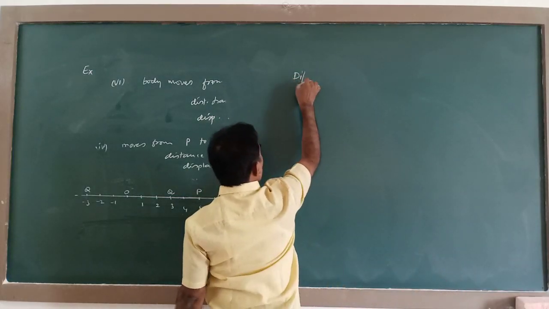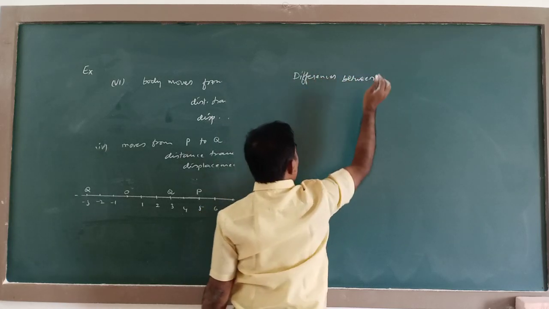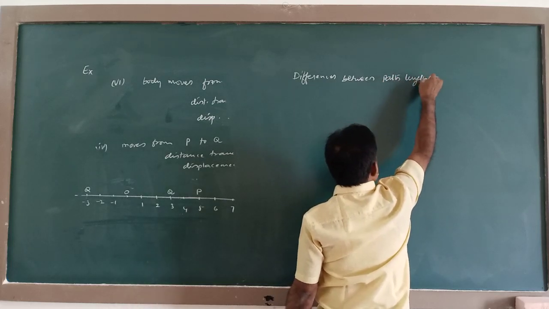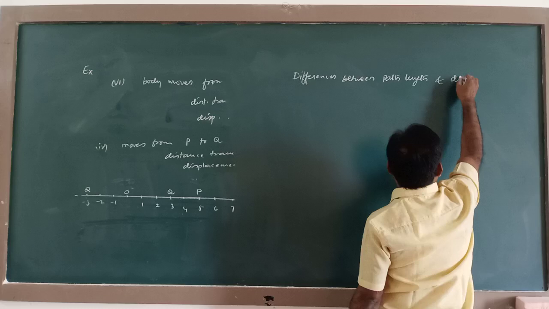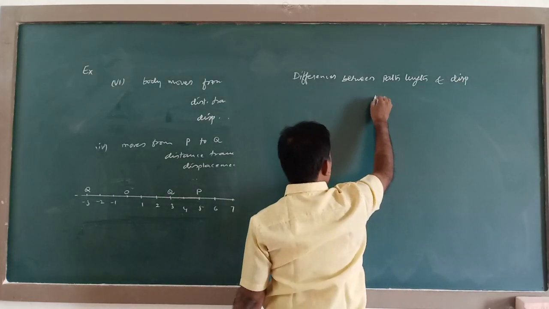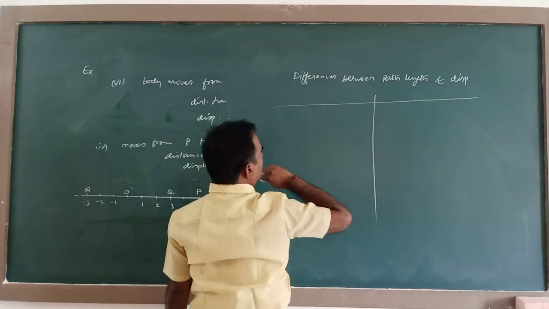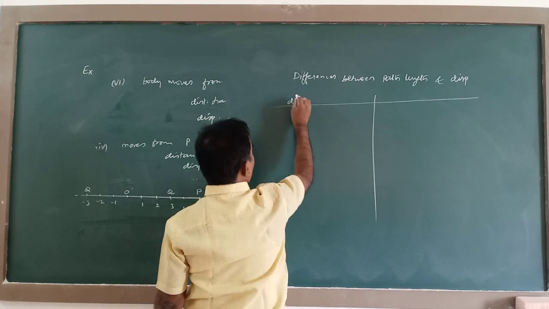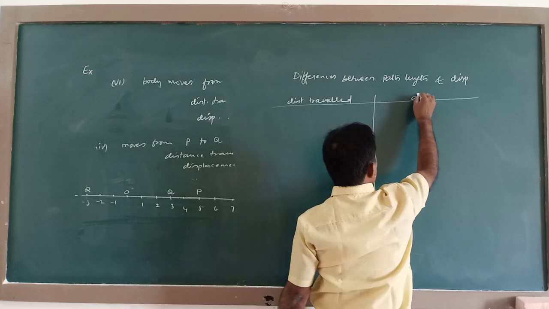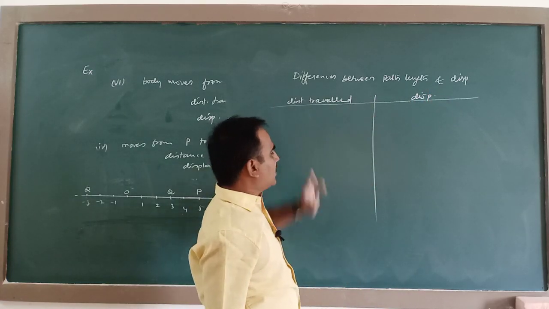So here, differences between path length and displacement. We can write a table like this. Path length and distance traveled are the same.